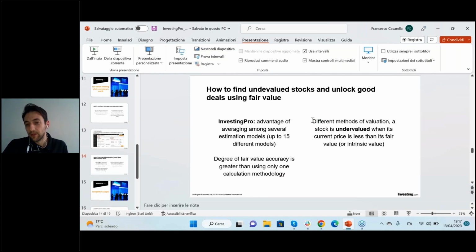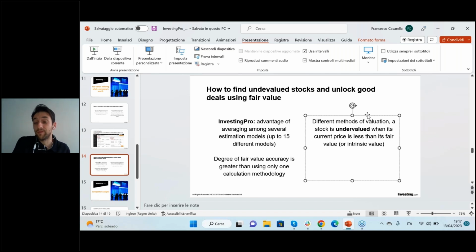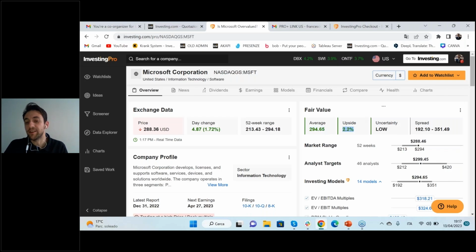And obviously, you will search for companies that we call undervalued. That means the fair value is more than the actual price of the shares, okay? That's important to understand. On the other hand, be aware when, for example, you see here, let me say, 90%, 100%, very big numbers. In this case, it's even more important to understand why this number is so big. Why is the discount so big, okay? We have to understand this, but we will see later.